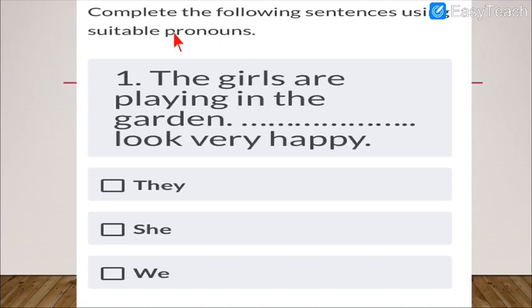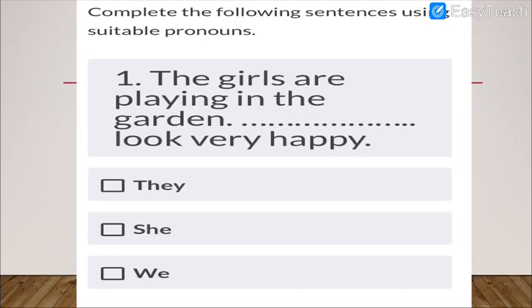So what will be the pronoun for the girls? Can we say we, she or they? So now you will be confused. You will say, sir, we generally use she for the girls. The girls are playing in the garden, she look very happy. No, if you notice here, my dear students, it is not girl, it is girls, means plural, more than one. So if it is more than one, we can't use she. She is used for girls indeed, but for the singular.